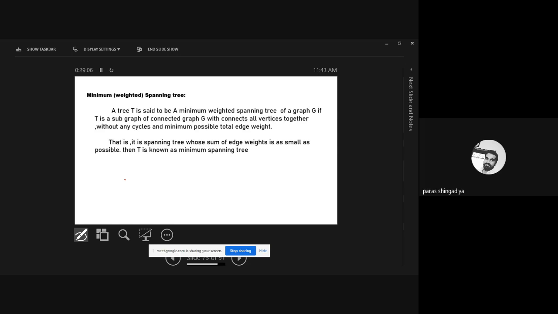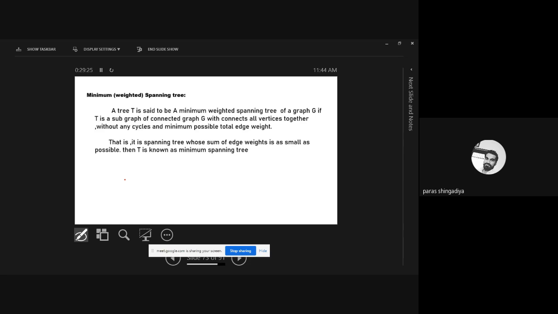So now you have to consider which edges from this main graph. We consider such edges from this main graph whose weight is minimum. We involve such edges in the tree whose weight is minimum, and we'll create one of the trees from this given graph.